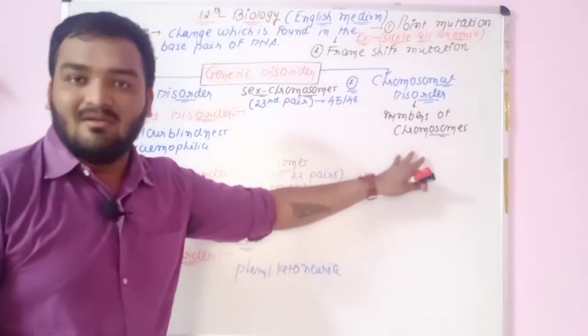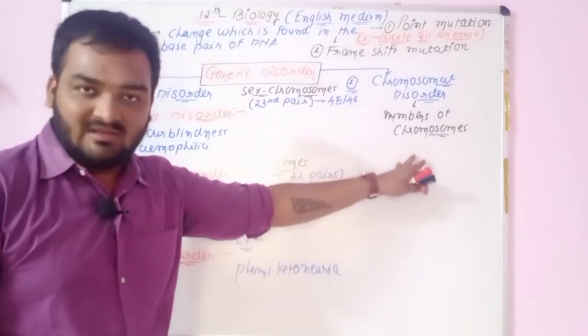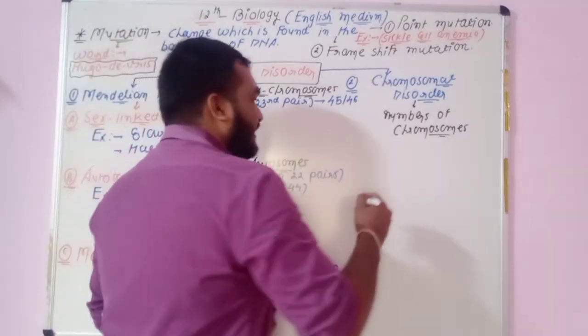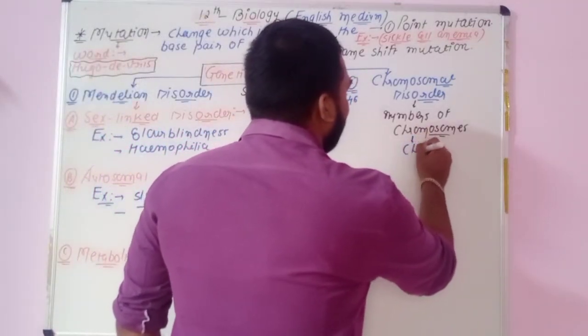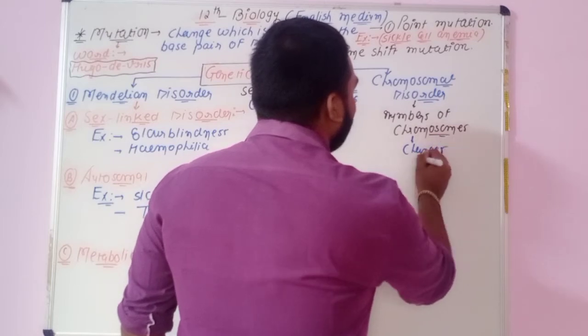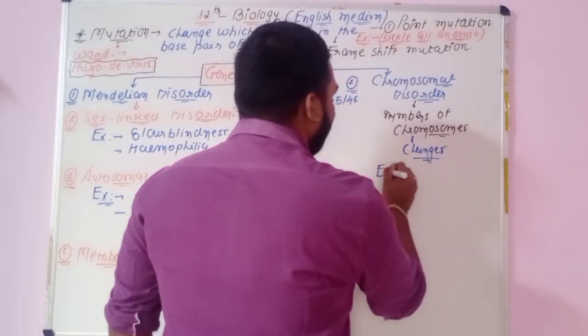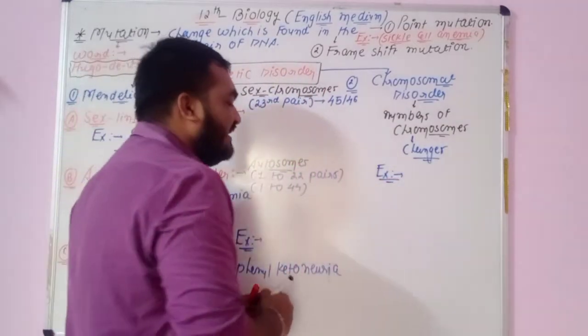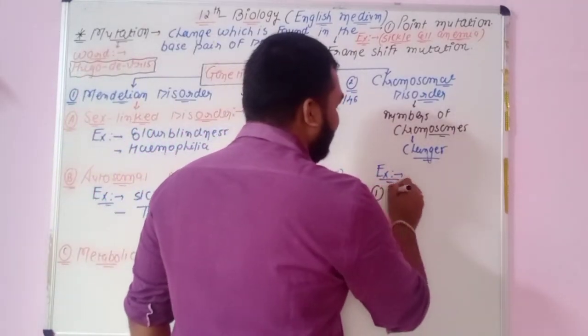It is a high level mutation, a high level disorder. Okay, if the number of chromosomes is changed, or changes are found in the number of chromosomes, then it is known as the chromosomal disorder. If we talk about the examples of the chromosomal disorder, then 3 examples are given in your textbook.